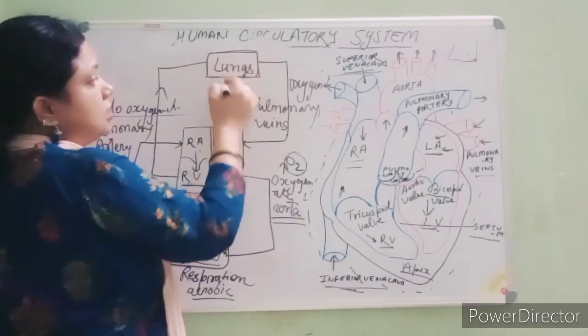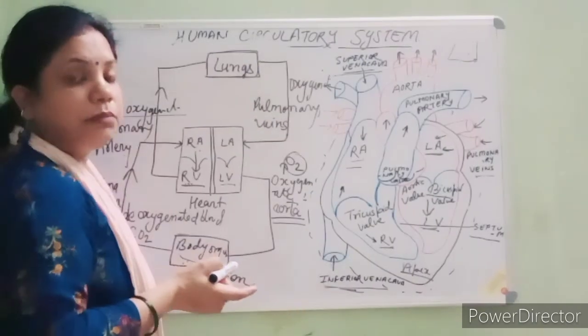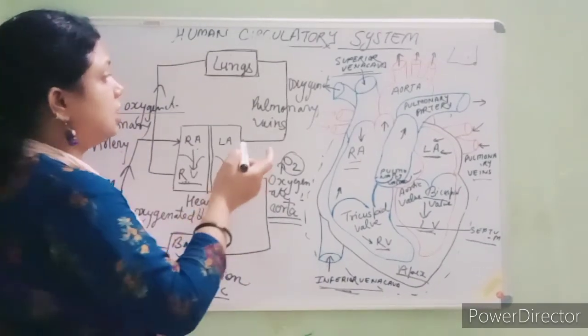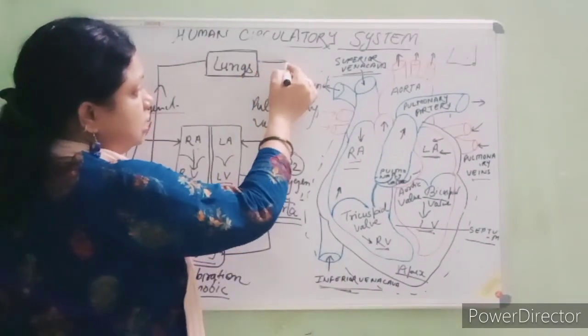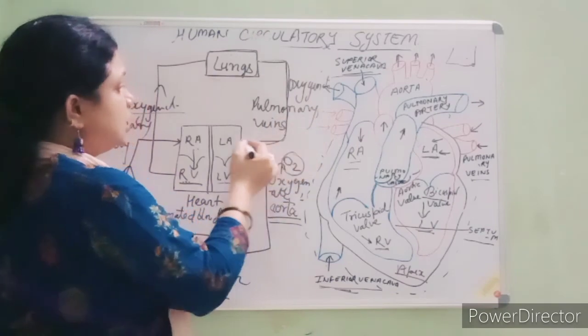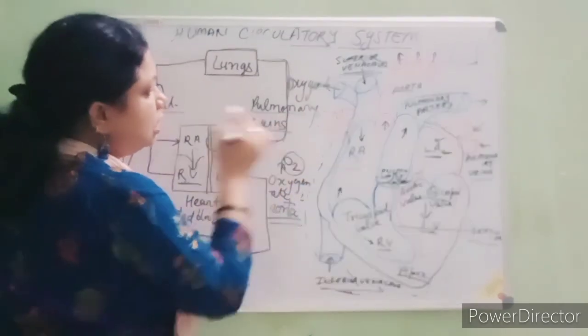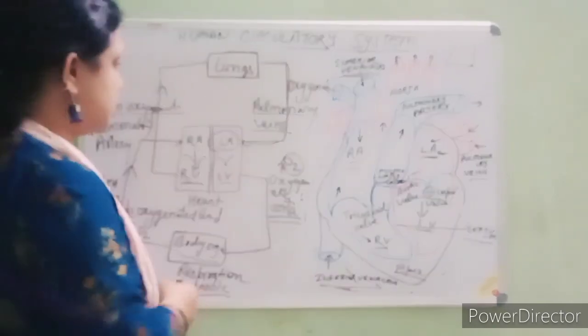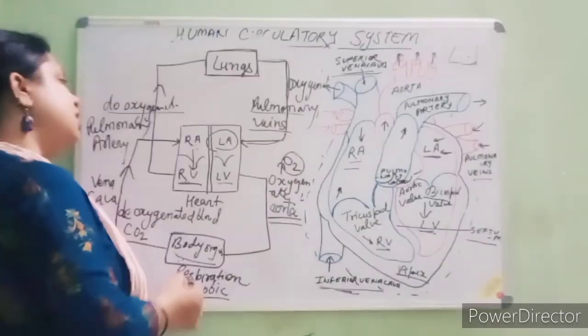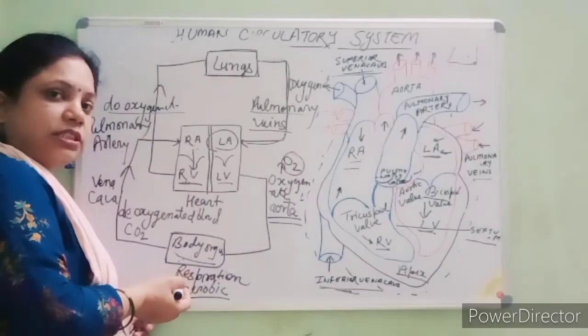Here in the lungs, students, the deoxygenated blood becomes oxygenated, and this oxygenated blood again comes to the left atrium through the pulmonary veins. So this circulation is also known as the double circulation.